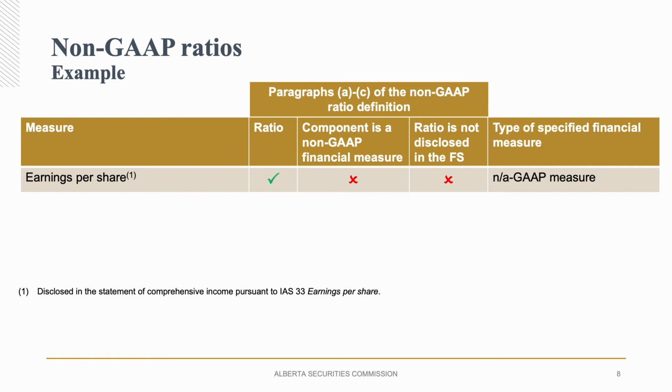And in fact, earnings per share is not a specified financial measure subject to 52.12, because this is a measure presented on the primary financial statements that is required under GAAP.